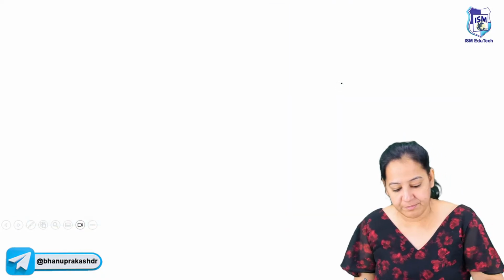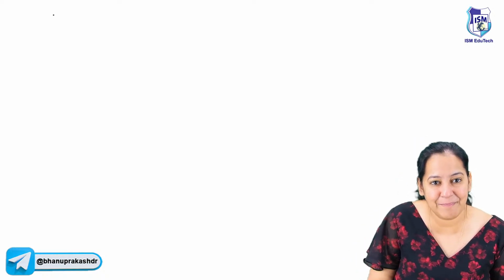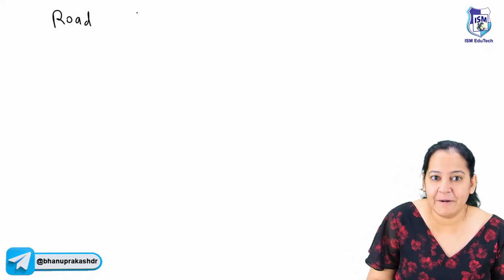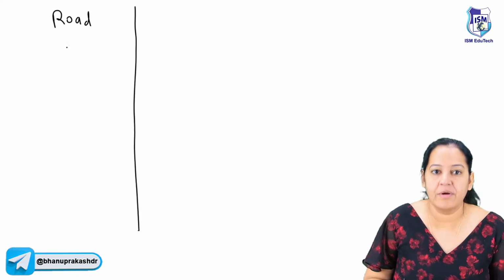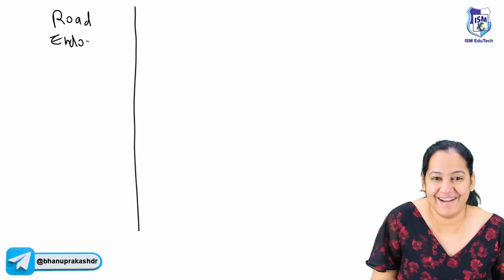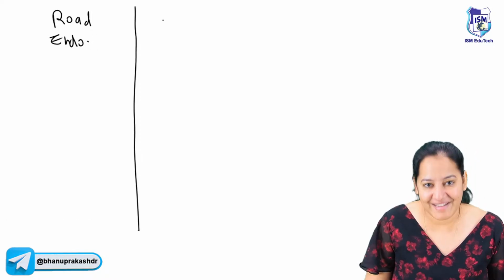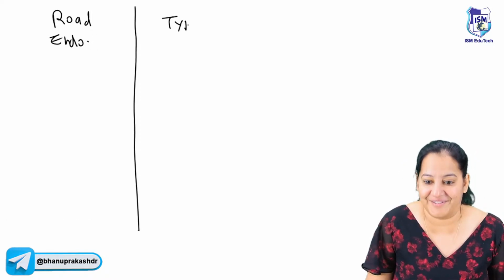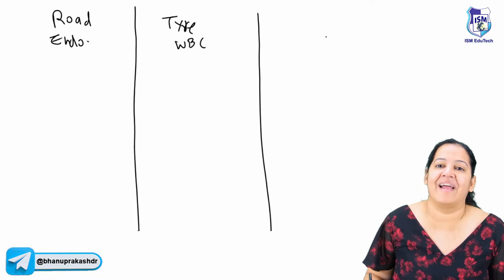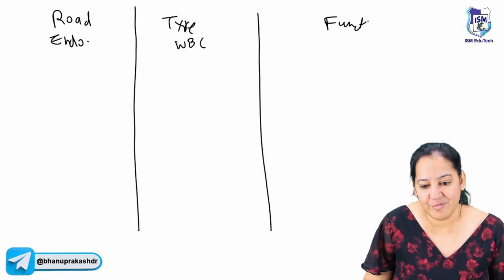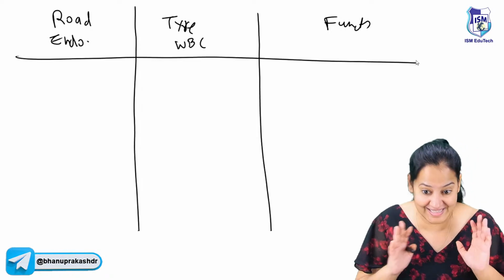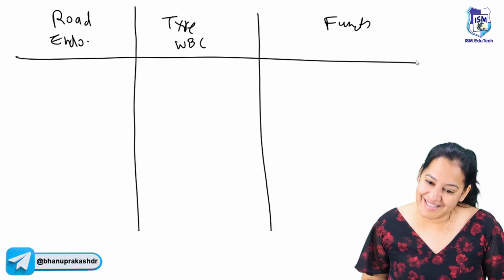You want to draw it with me? We will draw it once. Hannah, can you help me please? I'm requesting. Tell me the 6 receptors on the road, I mean the endothelium. I feel it is easy to call it a road. And tell me the 6 corresponding receptors on the tire, I mean the WBC, and tell me the function. Which pair is responsible for what? Tell me the 6 pairs completely. Can you please help me?